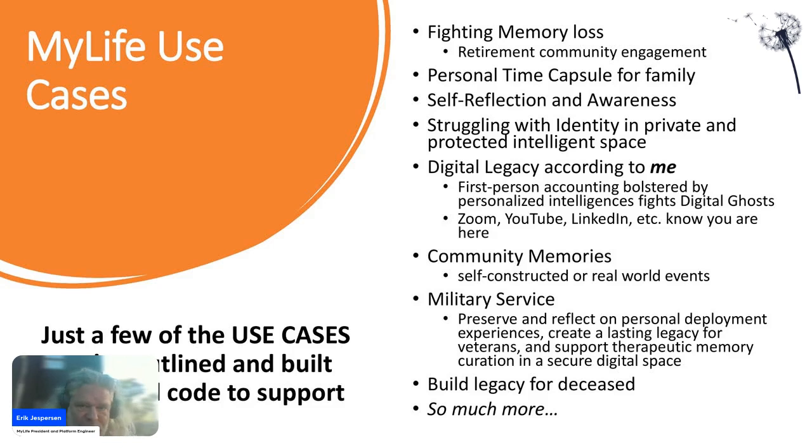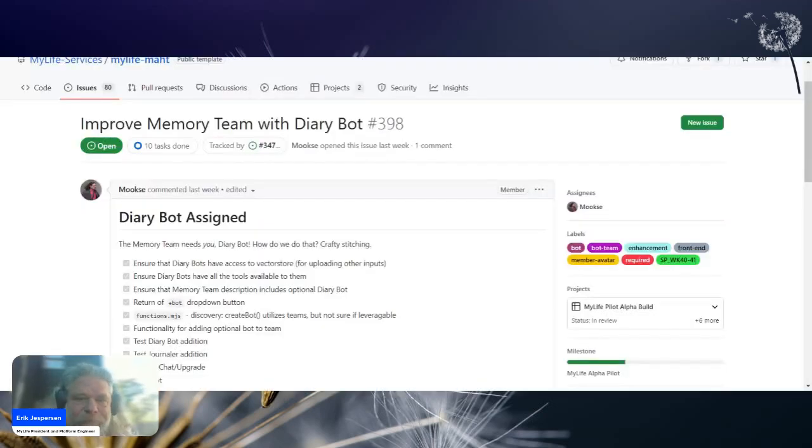Maybe you're somebody in the military deployed to a remote location, or a veteran working through their memories. Or maybe you know someone who is. My Life provides a secure, supportive platform to document and share personal experiences. We offer tools for introspection, legacy building, and connection with loved ones. It's for all of us, built by us for us, and we are many and we are varied in our needs. So, how do we do this?